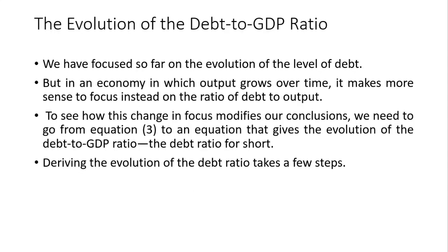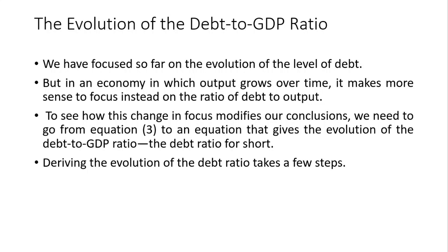Okay. And then the third concept is the debt to GDP ratio. So we have focused on the evolution of the level of debt. But in an economy in which output grows over time, it makes more sense to focus instead on the ratio of debt to output. So we were discussing debt, and now we will focus on the debt to GDP ratio. We need to go from equation 3 to an equation that gives the evolution of the debt to GDP ratio, the debt ratio for short.